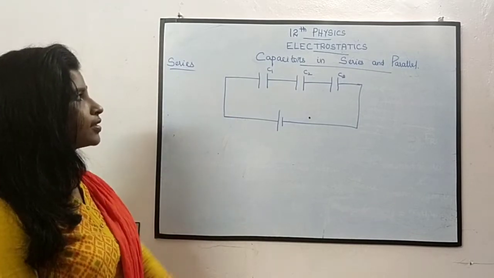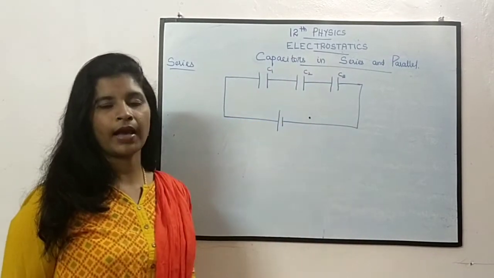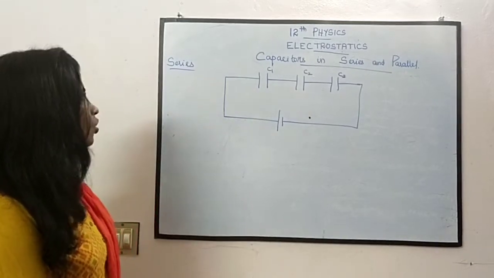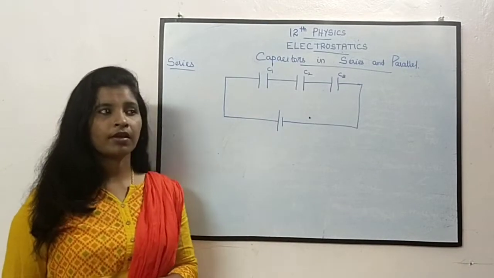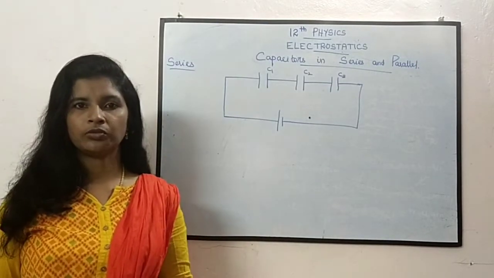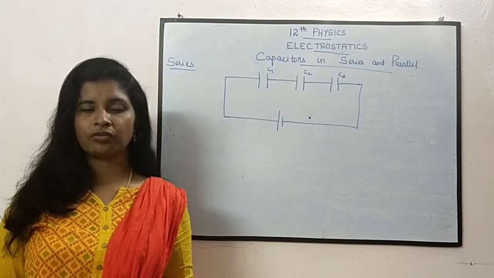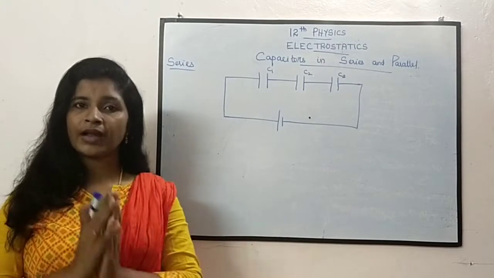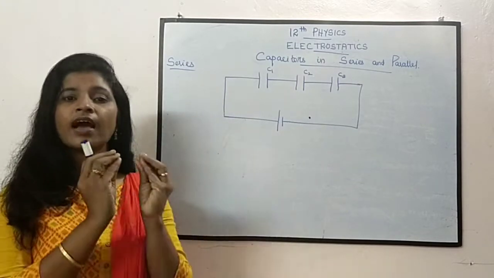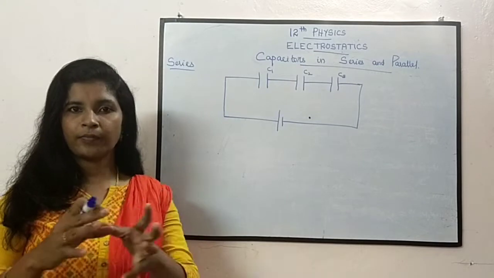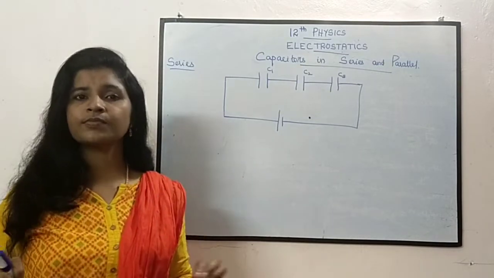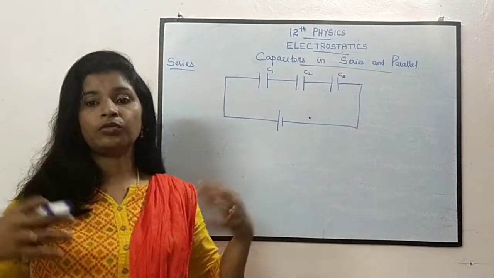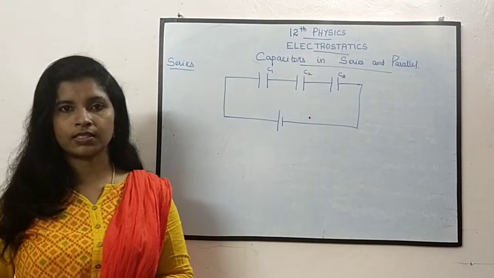So now we are going to discuss the capacitors in series and parallel, or we can simply say, the combination of capacitors. Usually we have capacitors of very small values, like 1 microfarad, 100 microfarad, 1000 microfarad. The manufacturers manufacture capacitors with standard values. You cannot get capacitors of your own value.